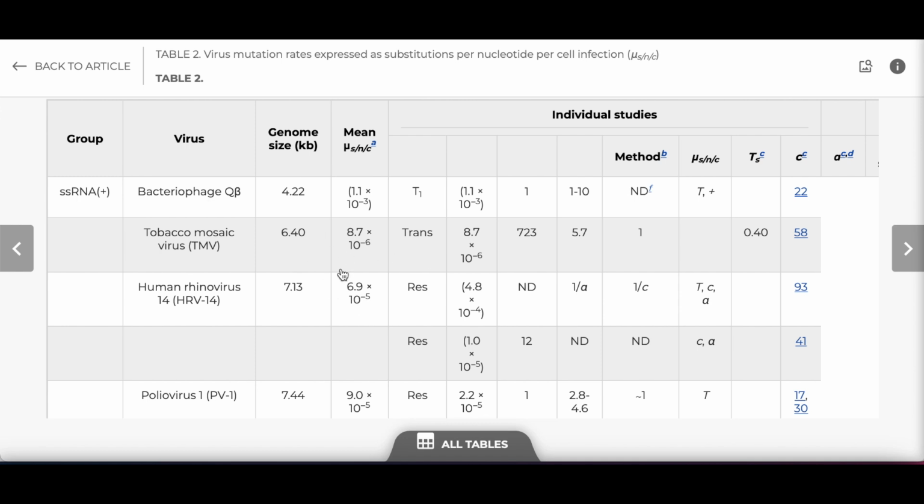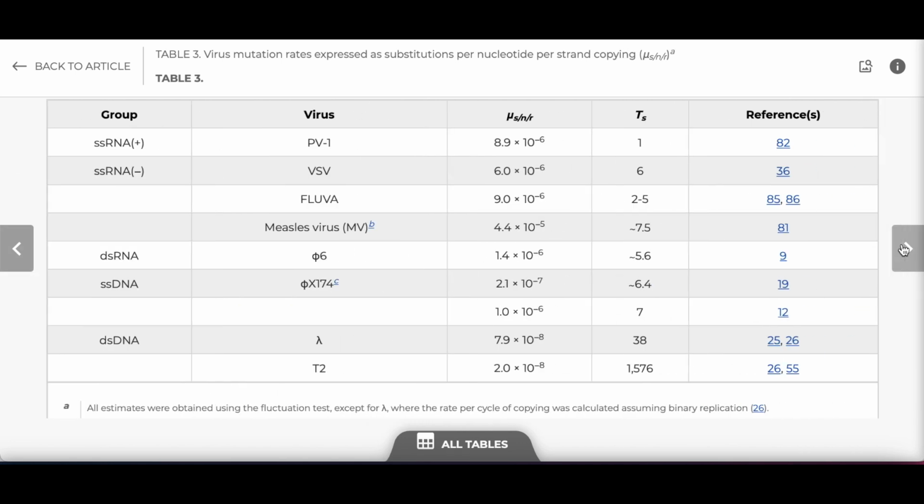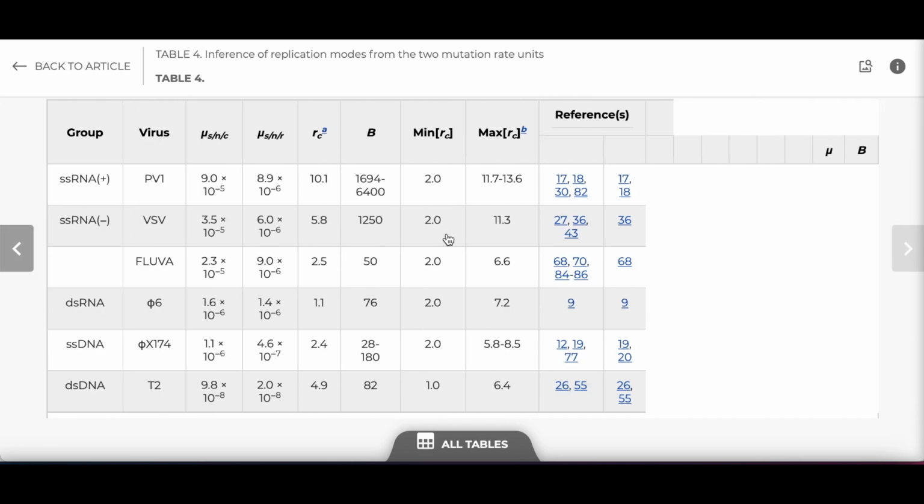But then other viruses, tobacco mosaic virus, human rhinovirus, right, that causes upper respiratory infections, is a big one that can mutate quickly. Poliovirus, which we don't see too much of anymore. And then here's some other ones. VSV, measles, these are ones that you don't really need to come across very often. And you can see all these are RNA viruses. Then the DNA viruses start to come in as ones that have slower mutation rates. You're getting 10 to the -8 there.